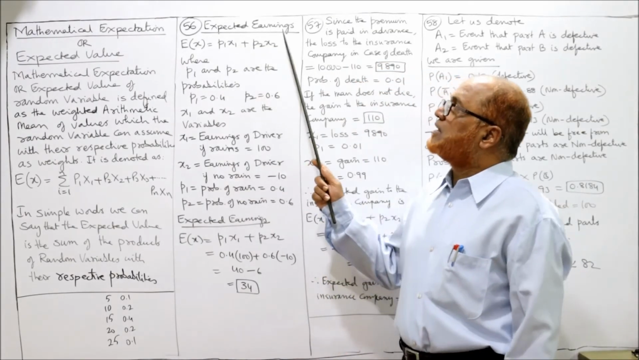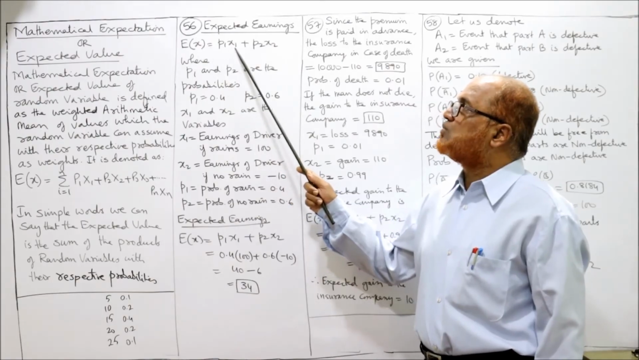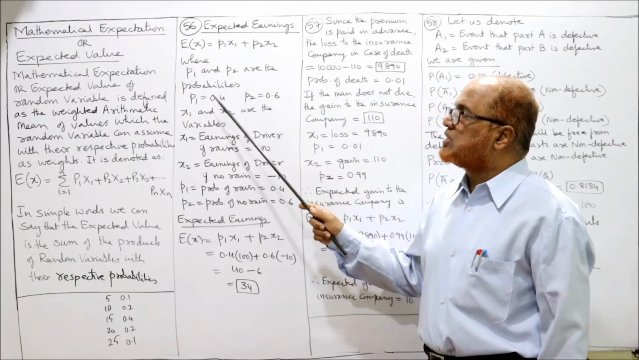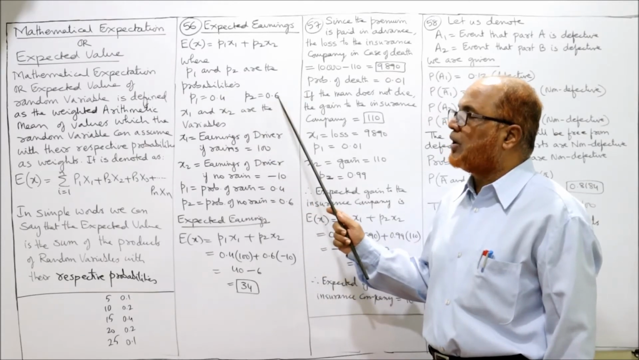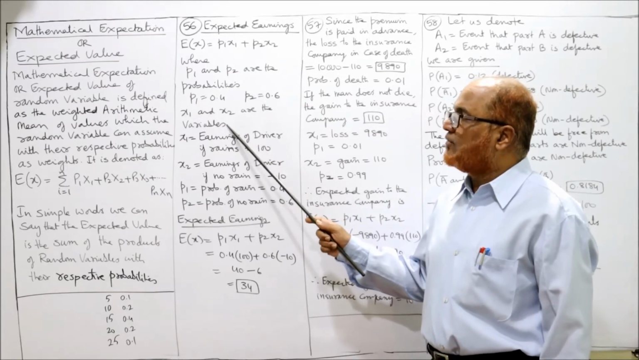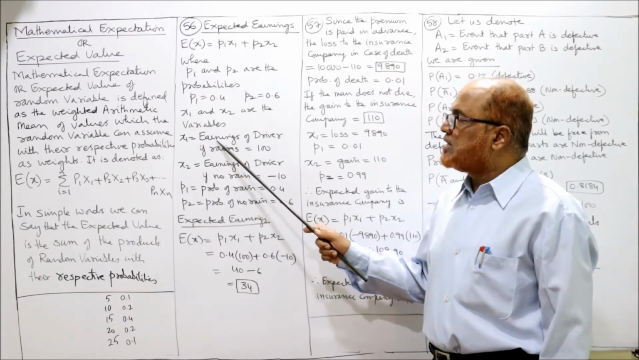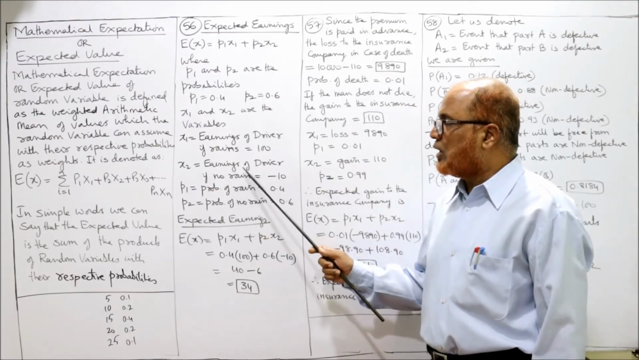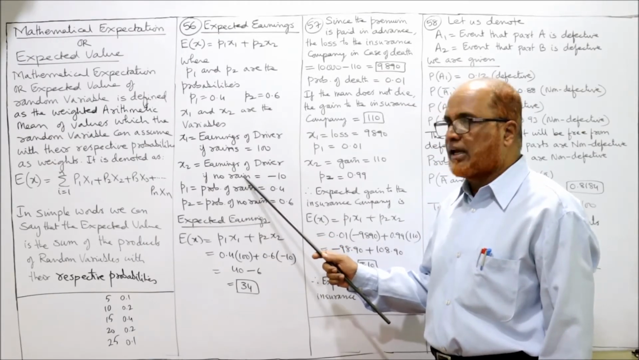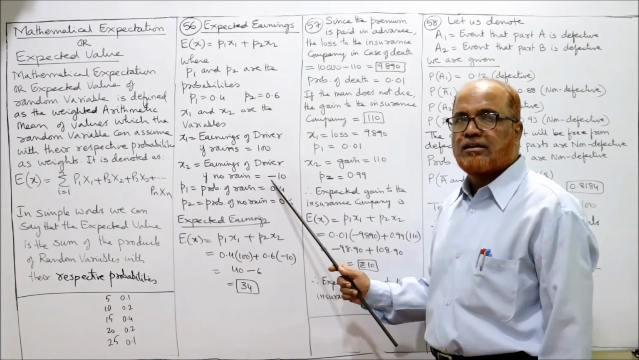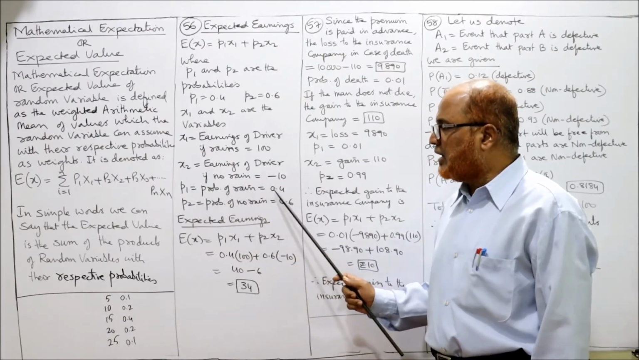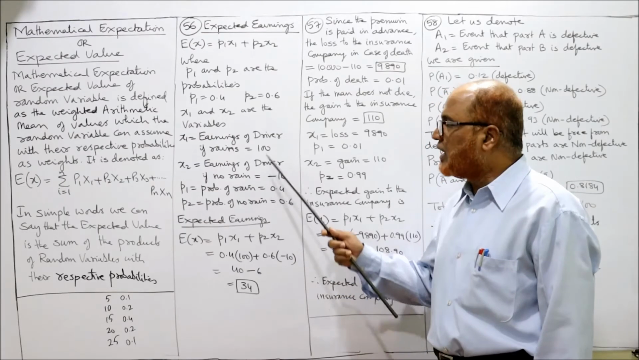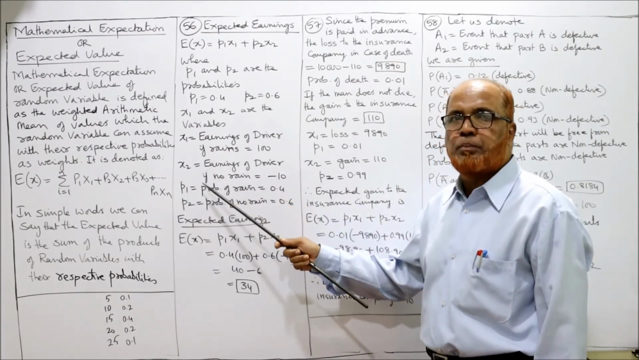So expected earnings E(X) is equal to P1 X1 plus P2 X2, where P1 and P2 are the probabilities. P1 is equal to 0.4, P2 is equal to 0.6. X1 and X2 are the variables. Here X1 is the earnings of the driver if it rains, 100 rupees. X2 is the earnings of the driver if no rain, minus 10. P1 is the probability of raining, 0.4. P2 is the probability of no rain, 0.6. So we are given all the values: X1, X2, P1, P2.